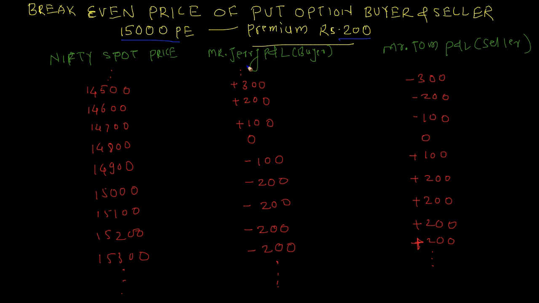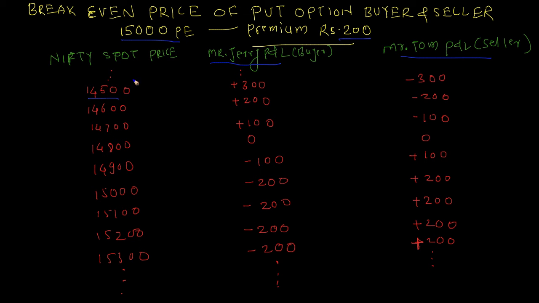Now again, Mr. Jerry is our option buyer and Mr. Tom is our option seller. So here are the Nifty spot prices, 14,500. We can have prices above here, 14,400, 300, 200. And here we have prices till 15,300. We can go down further till 14,000, 15,400, 500, 600, so on and so on. So let us discuss